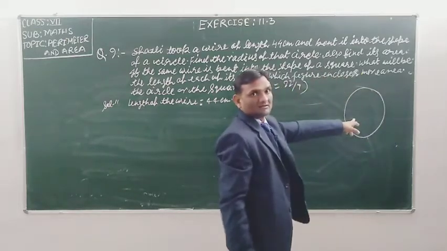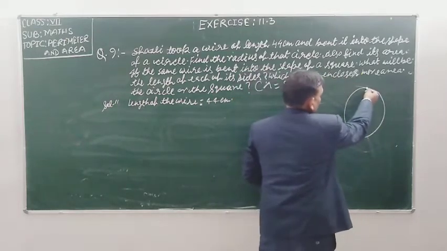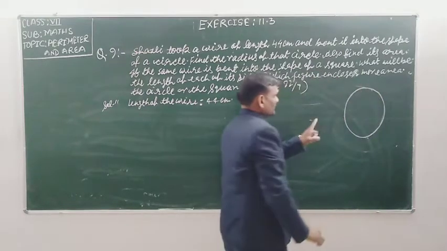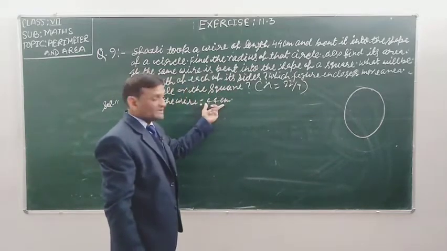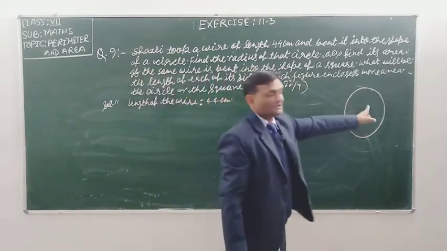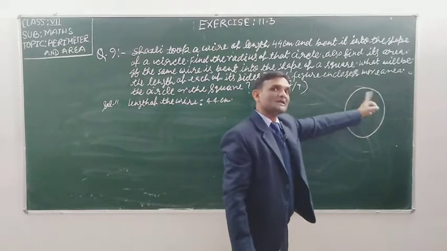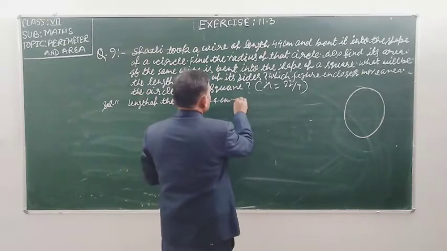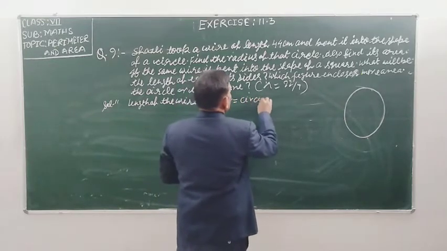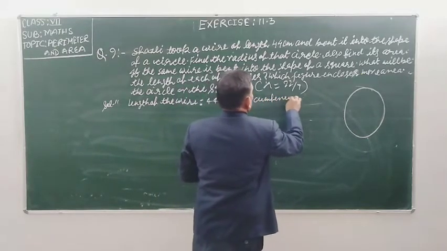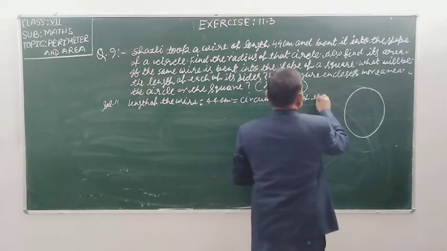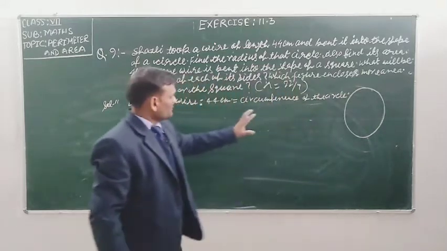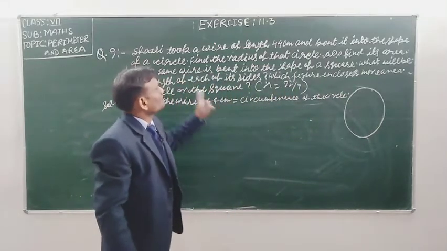Student, like this. This is the wire, and this circle is made by the wire. So you can say that 44 centimeter is the circumference of the circle. Circumference of the circle means perimeter of the circle. In other words, the circumference of the circle is 44 centimeter.